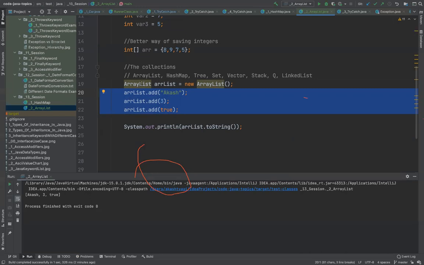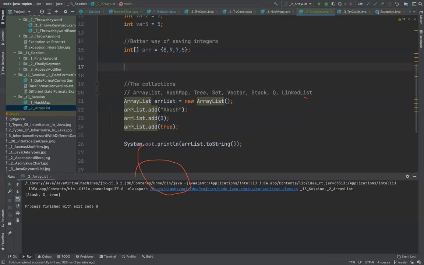Now everything works exactly the same. If you want to get a value out of an array, you do arr 0, and you get this 8. You get arr 1, you get 9. You get arr 2, you get 7. Same thing happens. It maintains the order of insertion.